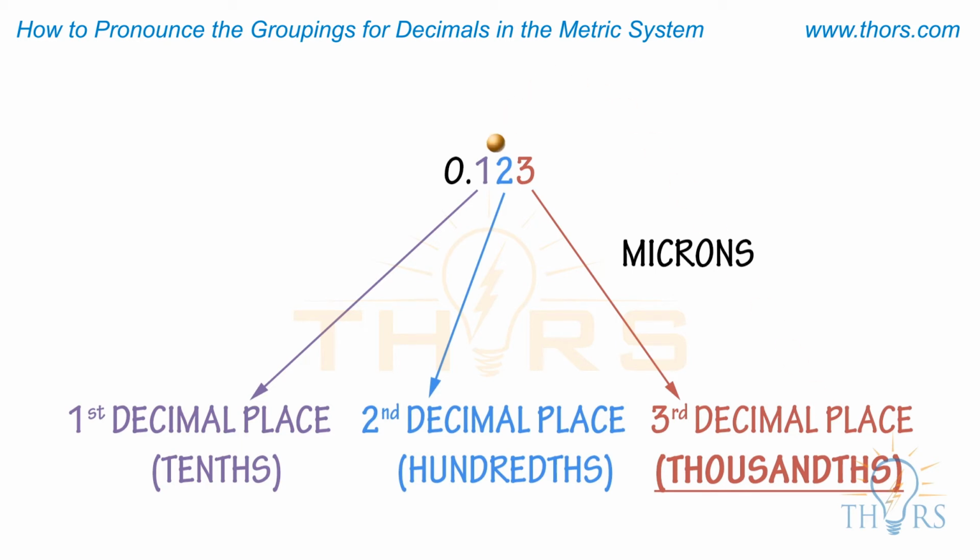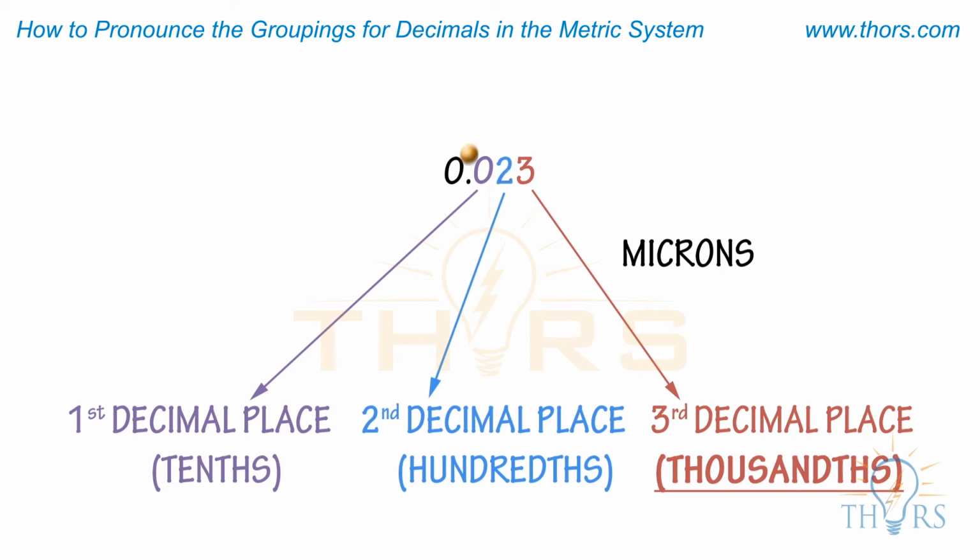In this grouping, 0.123 is pronounced as 123 microns when said aloud as a grouped unit. If there are zeros in the 1st decimal place, 2nd decimal place, or both, the 3rd decimal place will still be the decimal place spoken when a tolerance is pronounced as a grouped unit.